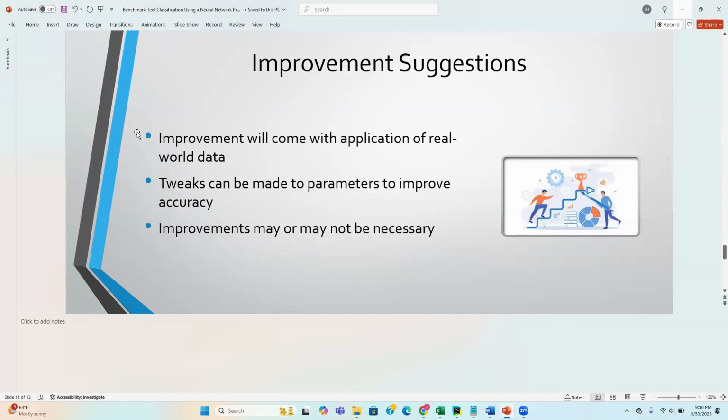Some suggestions for improvement include, of course, that improvement will come with application of real-world data. And we understand that tweaks can be made to parameters to improve accuracy as it was through the training modifications. This does not necessarily mean that the model will need improvements, as improvements may or may not be necessary, but this should be heavily monitored in the case that it is required.